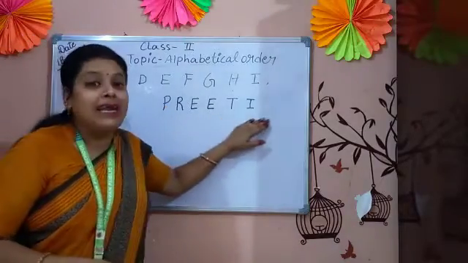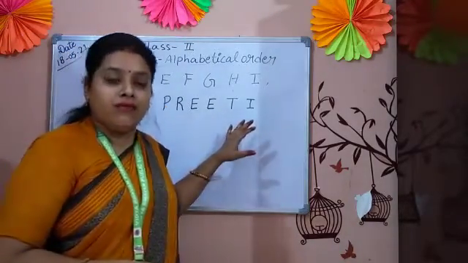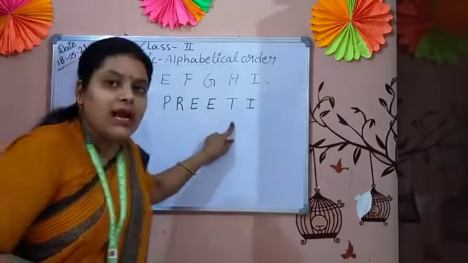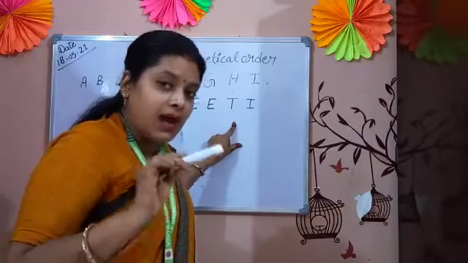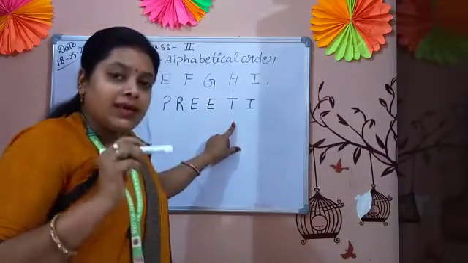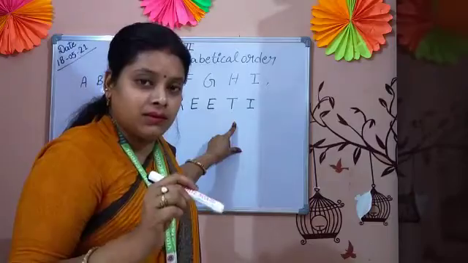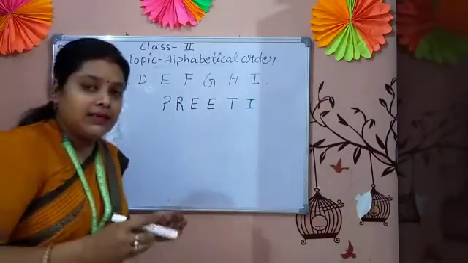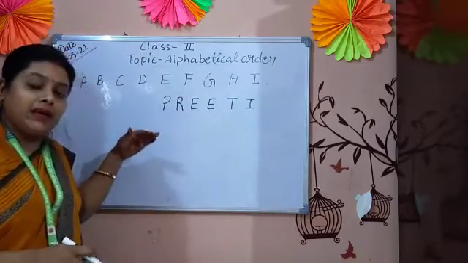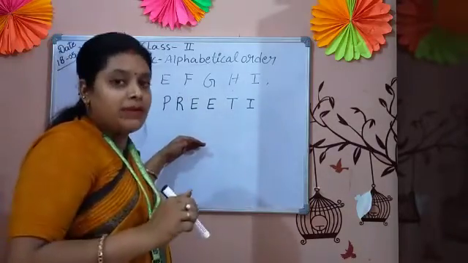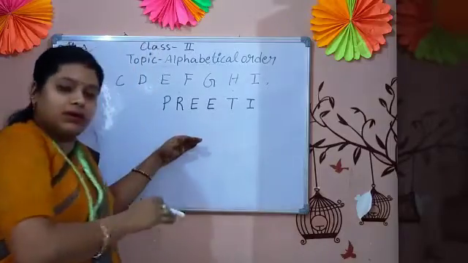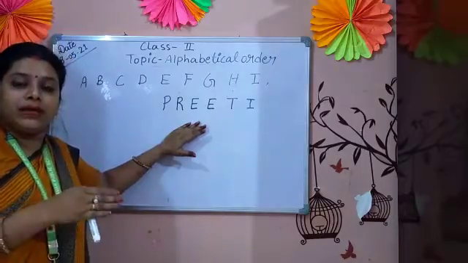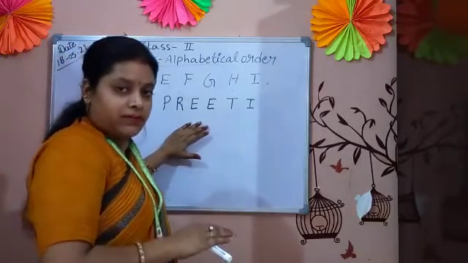But these are only letters. These letters make a word. That word is Preeti. Letters make the word, students. When you write a group of letters that has an actual meaning, then you can call that group a word.